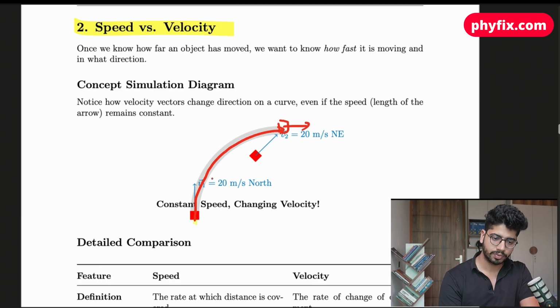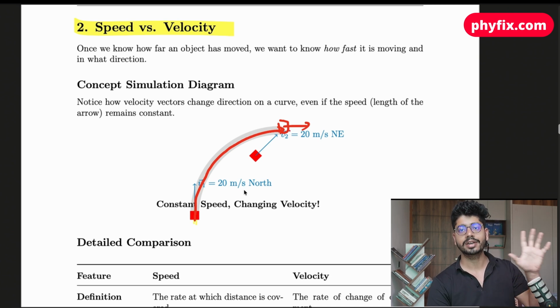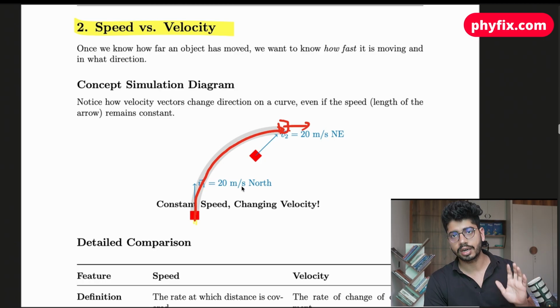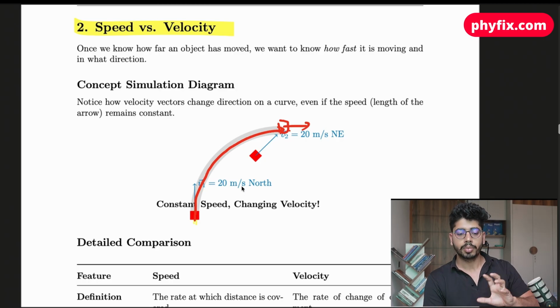If you see it carefully, the speed is, let's suppose, 20 meters per second. At this point also it is 20 meters per second. Actually, speed is a scalar quantity. It just tells the magnitude, at what speed the car is traveling. We are not going to point out any kind of direction in the speed.